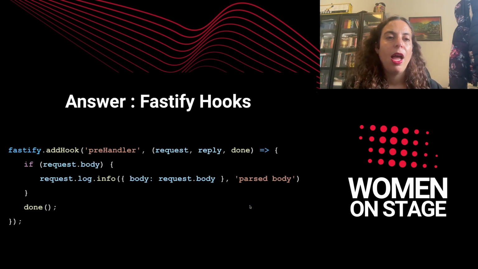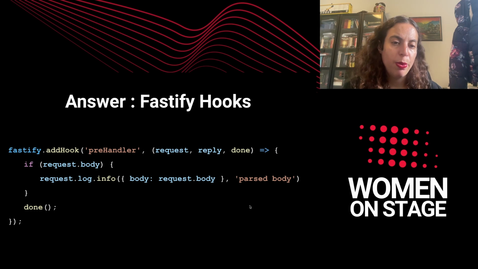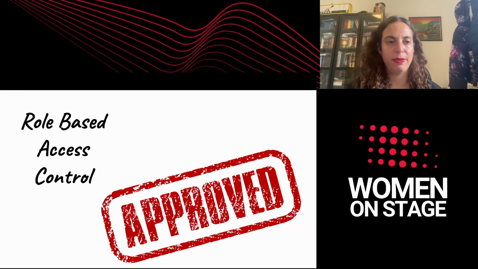So the answer is, I think that hooks would be a perfect fit for this. We can add a hook, even in the global scope, that would apply to each route, and when that hook applies, it will print the request. So that tool is perfect to implement this.